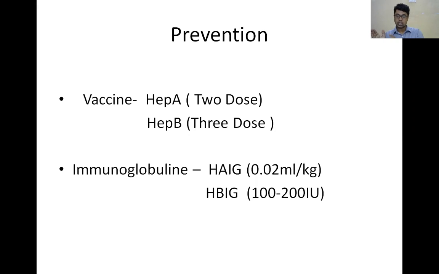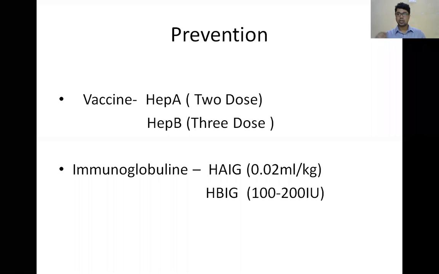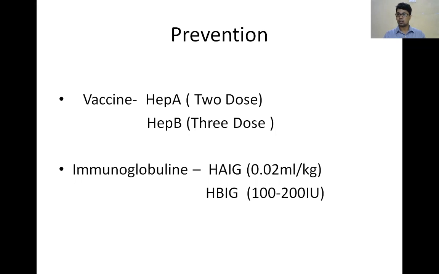95% seroconversion occurs after the second dose of hepatitis B vaccine. Then for the hepatitis B positive mother, the baby should receive the first dose of vaccine and immunoglobulin within 12 hours, then 6 weeks, then 6 months. Suppose the mother cannot afford immunoglobulin, or you did not get that immunoglobulin within 12 hours.